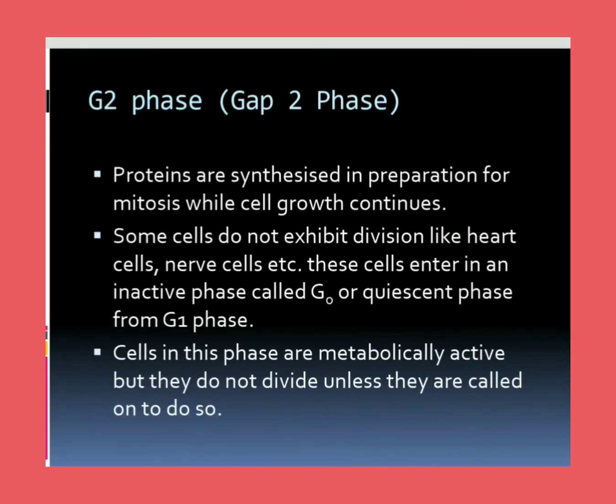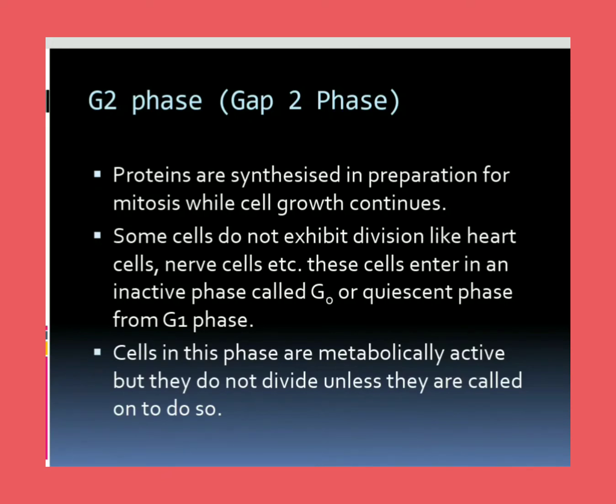Whereas in the second gap phase, or the G2 phase, proteins are synthesized in preparation for mitosis while cell growth continues. Some cells do not exhibit division, like heart cells and nerve cells. These cells enter an inactive phase called G0, or the quiescent phase, from the G1 phase. Cells in this phase are metabolically active but do not divide unless they are called on to do so.